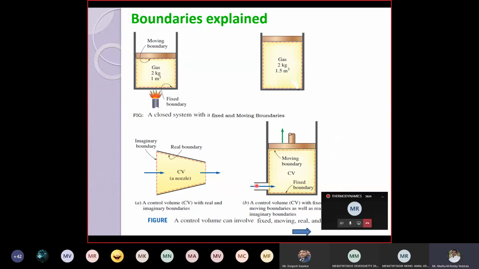So here there is an entry, right? Mass can enter and this boundary can move. In this case, this boundary is called a movable boundary. If you add a certain mass of gas or whatever fluid it may be, this boundary will move in the upward direction. Therefore this boundary is called a moving boundary and this boundary is called a fixed boundary.